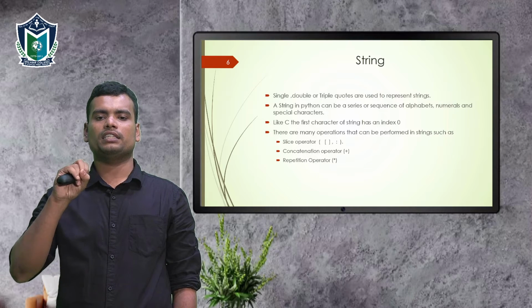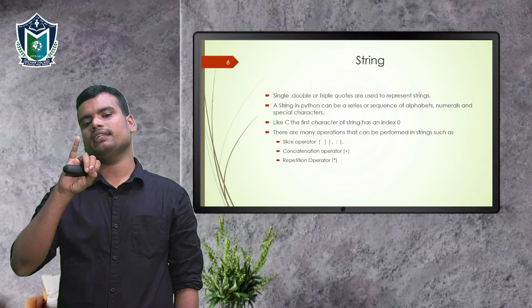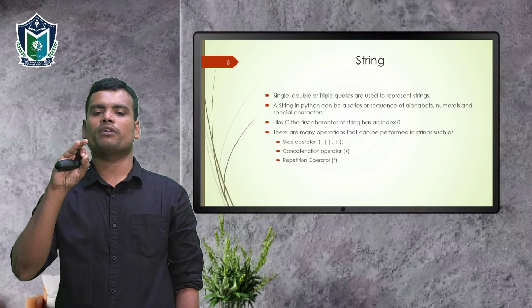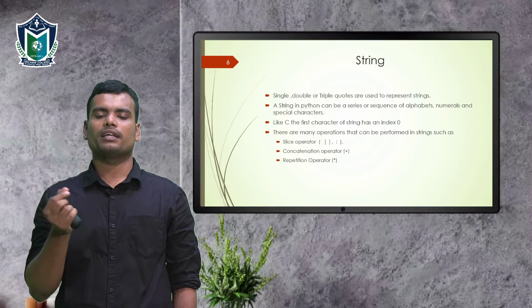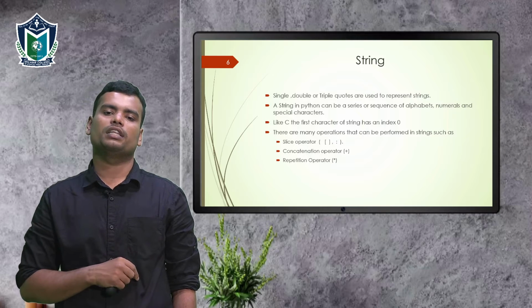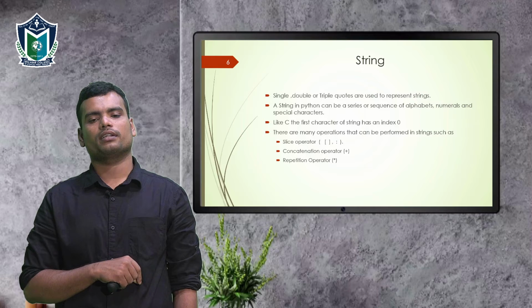First we get H, then we don't get the E character, then the L, so H, L, and then the next L we cannot get. Likewise, we can get the alternate characters. We can step the characters by using the third value. This is the slicing operator.